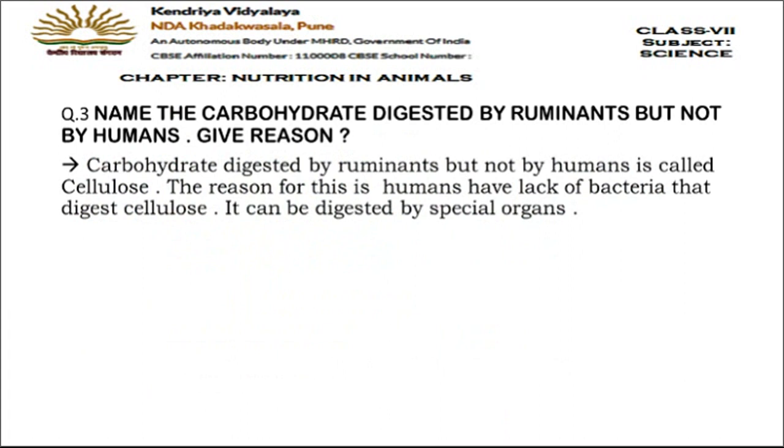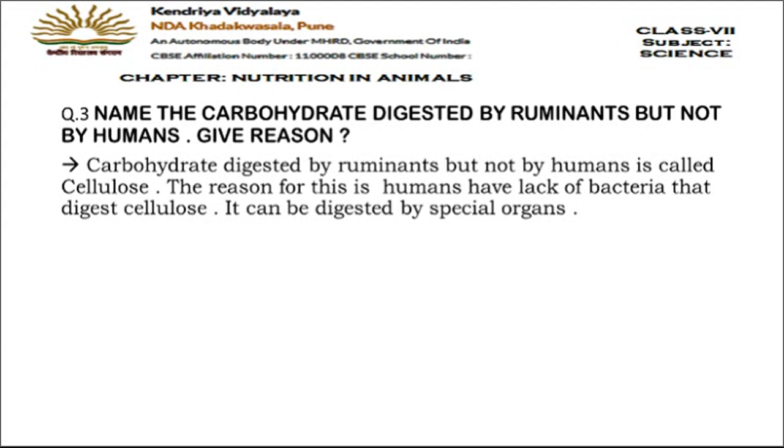Now, name the carbohydrate digested by ruminants. I guess all know the answer. The carbohydrate which is digested by ruminants is cellulose. Okay. Cellulose is present in the cell wall of the plants. And what is the reason why humans cannot digest this cellulose? So we have discussed already that humans do not have the special organs and the special bacteria which help in the digestion of cellulose. Ruminants have that special organ and those special bacteria which help in digesting the cellulose. Okay. Now these were some of the questions which we have discussed.